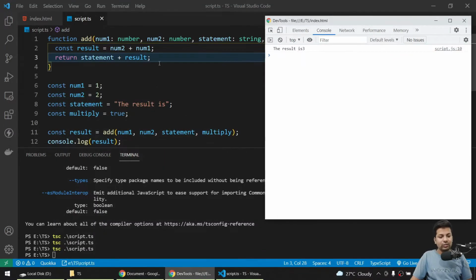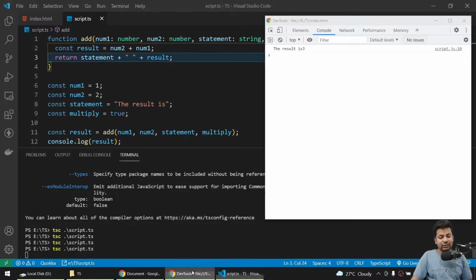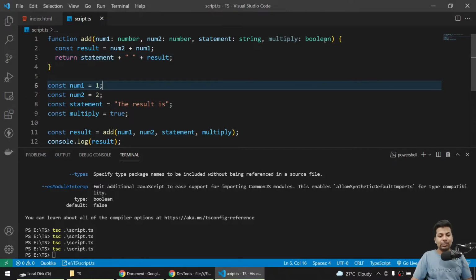See, the result is 3 because we are getting 3, and in between I'll add a space. Save it, compile it. That's the worst part, we have to compile it every time. Check, the result is 3. You can see now we are explicitly telling, okay, these are our values.